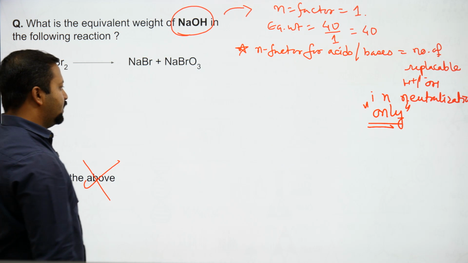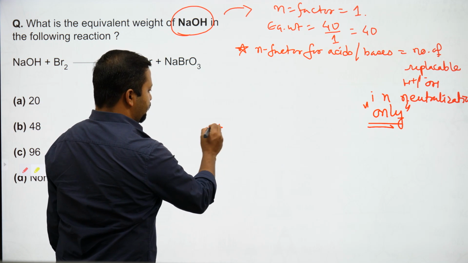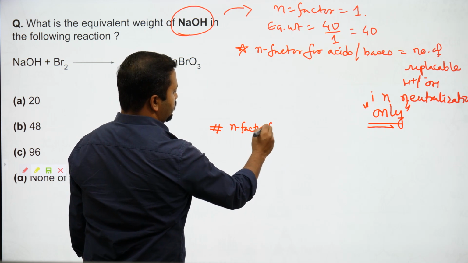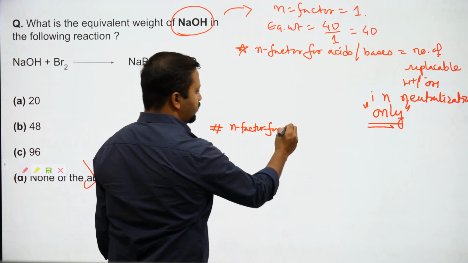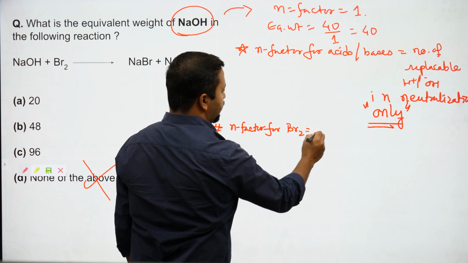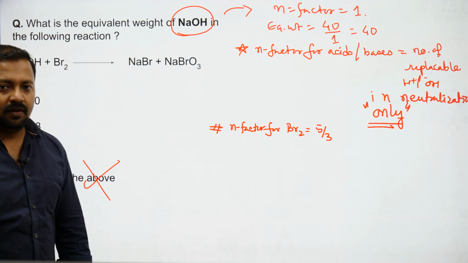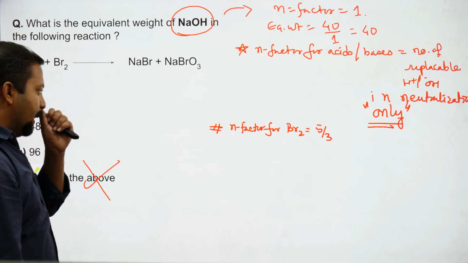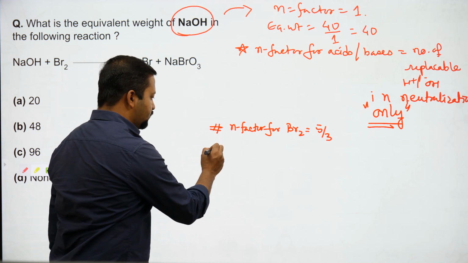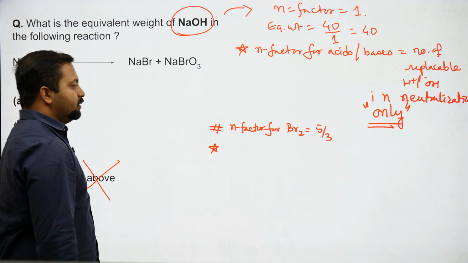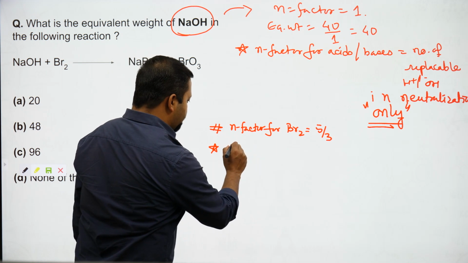Is this clear? Now, in the previous question, we identified the n factor for Br2 as equal to 5 by 3. Didn't we do that? We did. The n factor for Br2 is 5 by 3. Try to learn another concept, about number of moles.